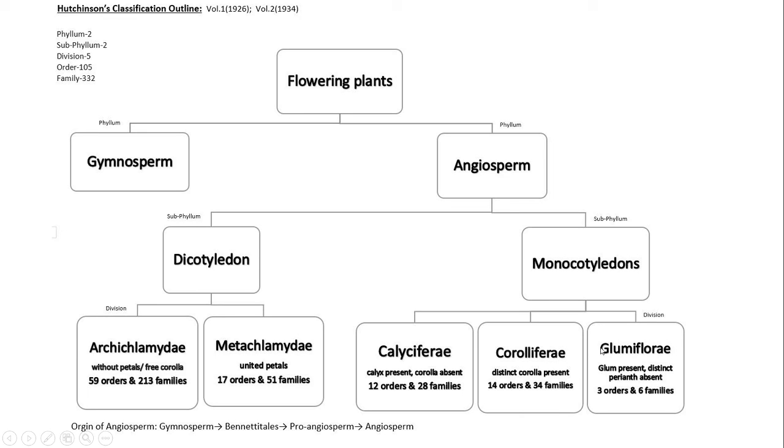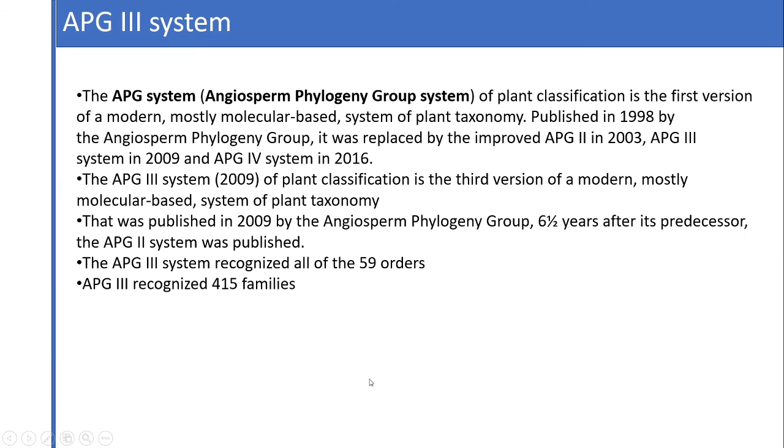And the last division is Glumiflorae, plants in which glumes are present and distinct perianth is absent, and in this there are 3 orders and 6 families. So John Hutchinson considered the origin of angiosperms from gymnosperms. From gymnosperms there is the Bennettitales. From the Bennettitales, proangiosperms were formed, and from the proangiosperms angiosperms were formed.